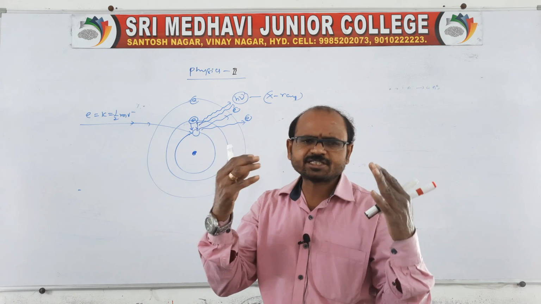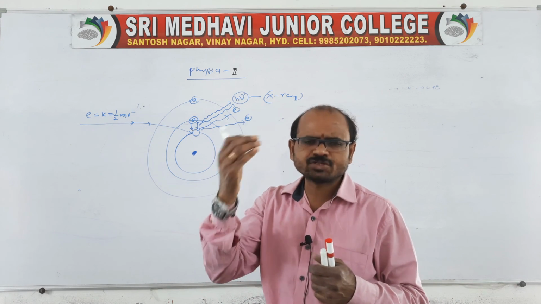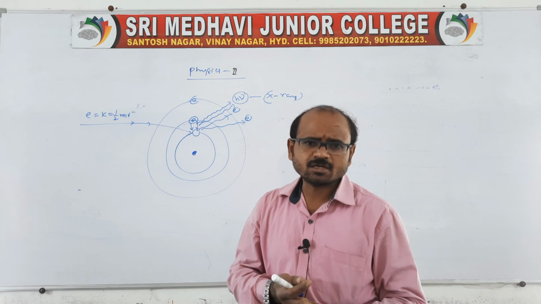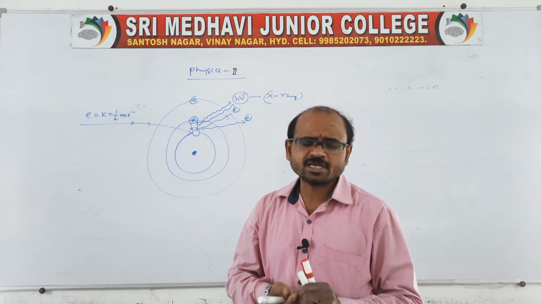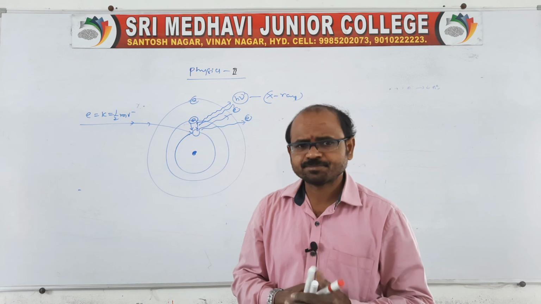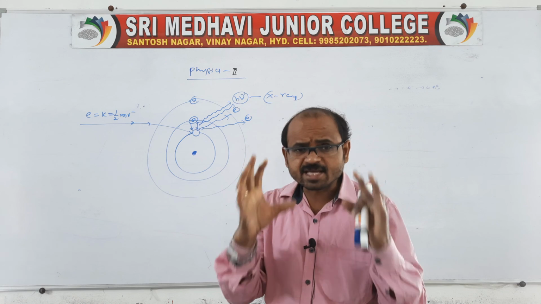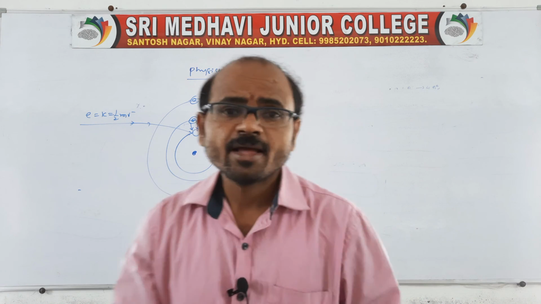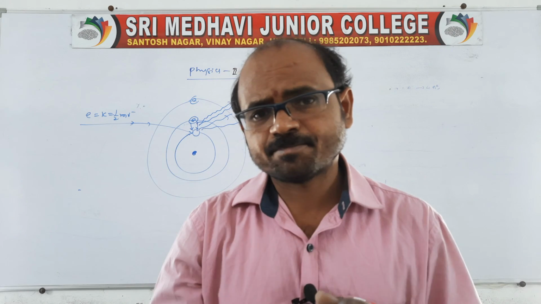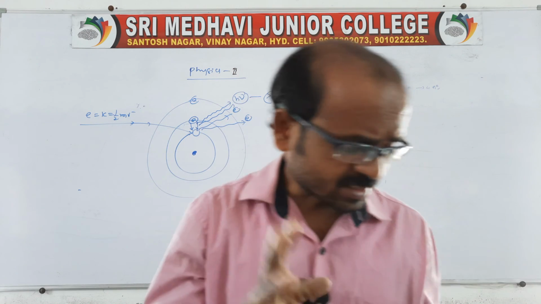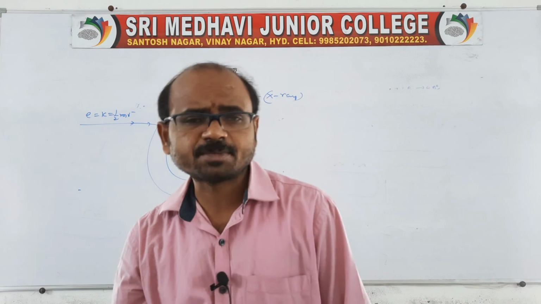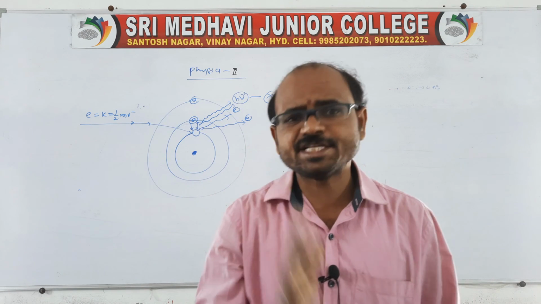There you will see the K shell, L shell, M shell. By using all that, we should find the Lyman series, Balmer, Paschen, and so on. This is there in the line spectrum. It is in the next chapter, related to atomic spectra. This chapter is related to the dual nature of matter and radiation.